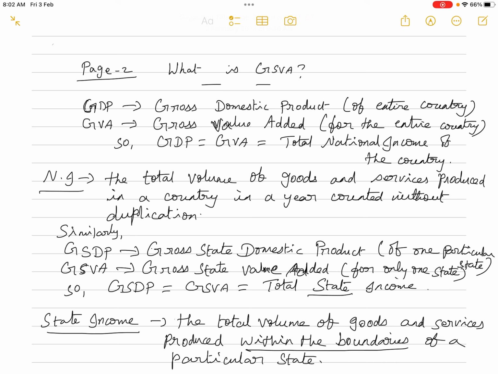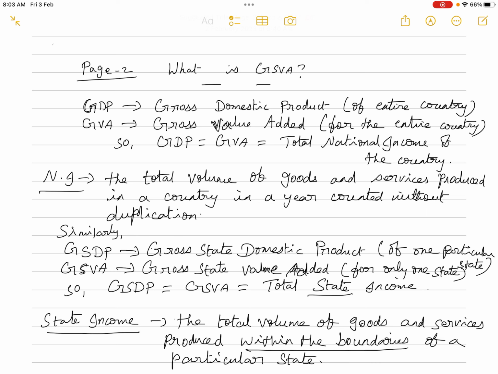So this is the national income or GDP or GVA of the entire country. That is, what is the total volume of goods produced for the whole country. Now GSDP, the full form is gross state domestic product. So here we are taking into consideration the domestic product of only one particular state, that is the GSDP. Okay, similarly GSVA is the gross state value added, that is for only one state.